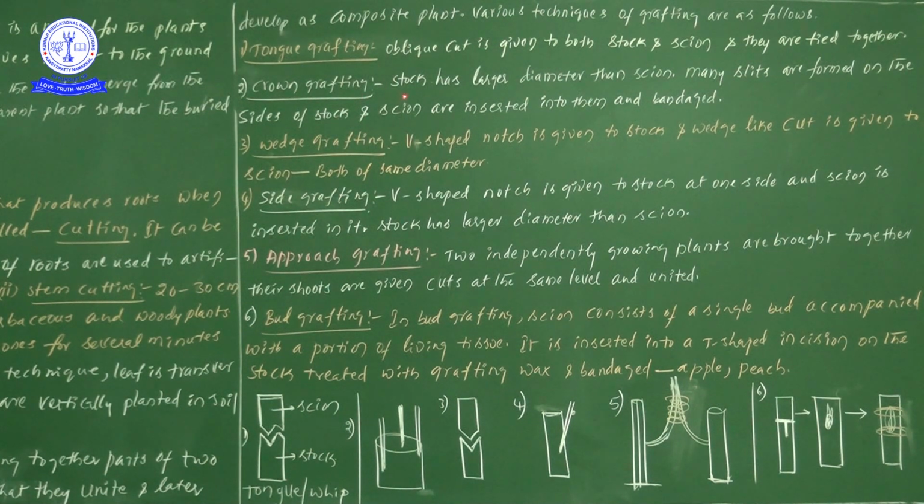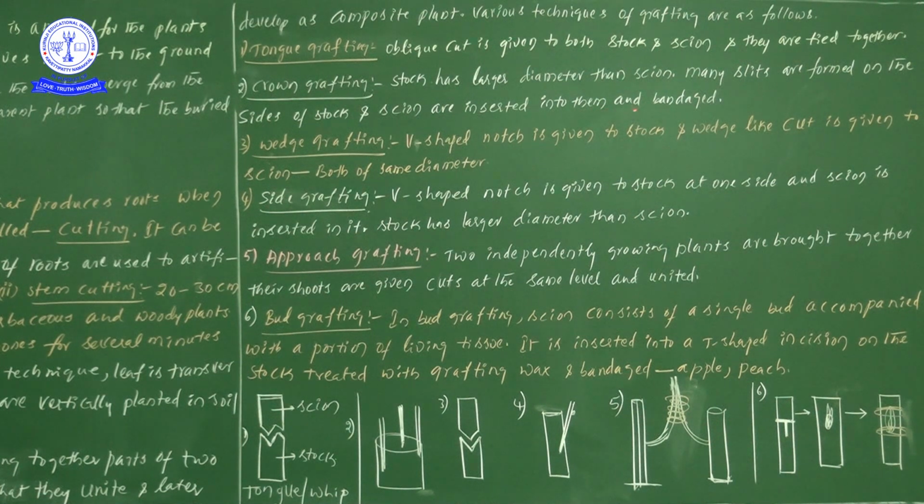Next one, crown grafting. From the crown grafting point of view, the stalk has a larger diameter. Once you see it, the stalk is very big. The stalk has a larger diameter than the scion, and many slits are formed on the sides of the stalk, and scions are inserted into them and bandaged.